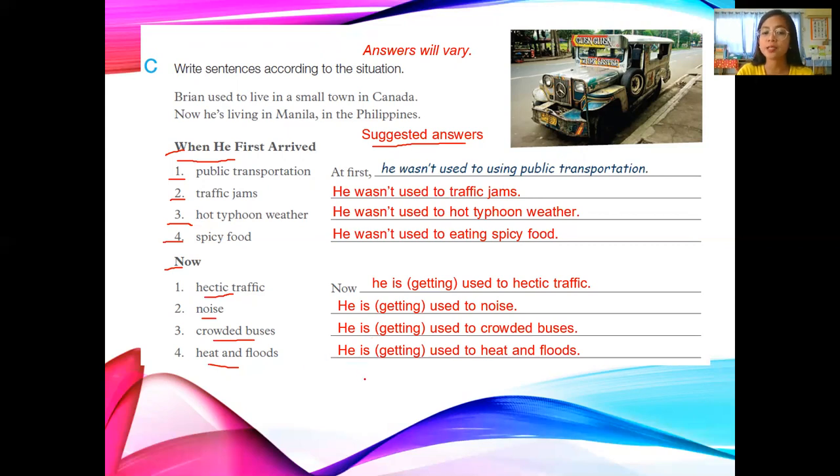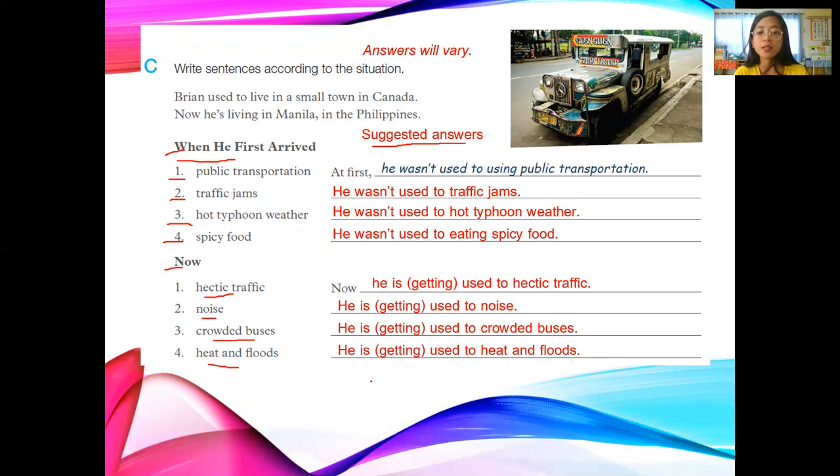And now, he is getting used to heat and floods. So before, when he first arrived, he wasn't used to public transportation, traffic jams, typhoon weather, or eating spicy food, but now he is getting used to it.